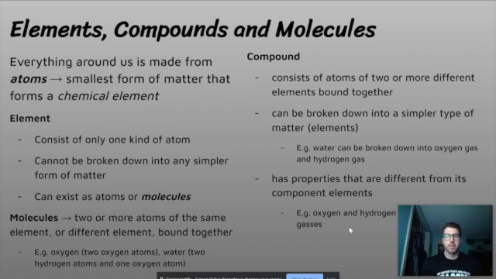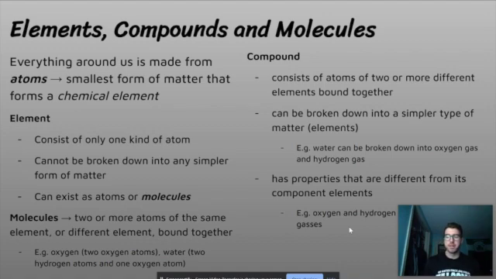All right, next we have a compound. A compound consists of atoms of two or more different elements that are bound together. They can be broken down into a simpler type of matter. So compounds can be broken down back into elements. For example, water can be broken down back into oxygen gas and hydrogen gas.